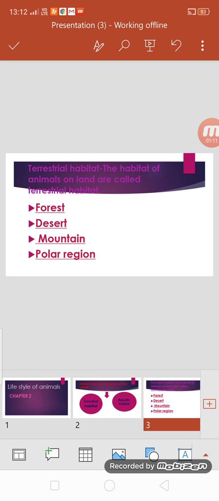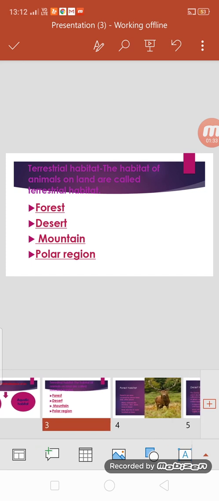Now what is terrestrial habitat? Terrestrial habitat is a habitat of animals on land. Right? The places where animals live on land are called terrestrial habitat. And what are those? Those are forest, desert, mountain and polar region.